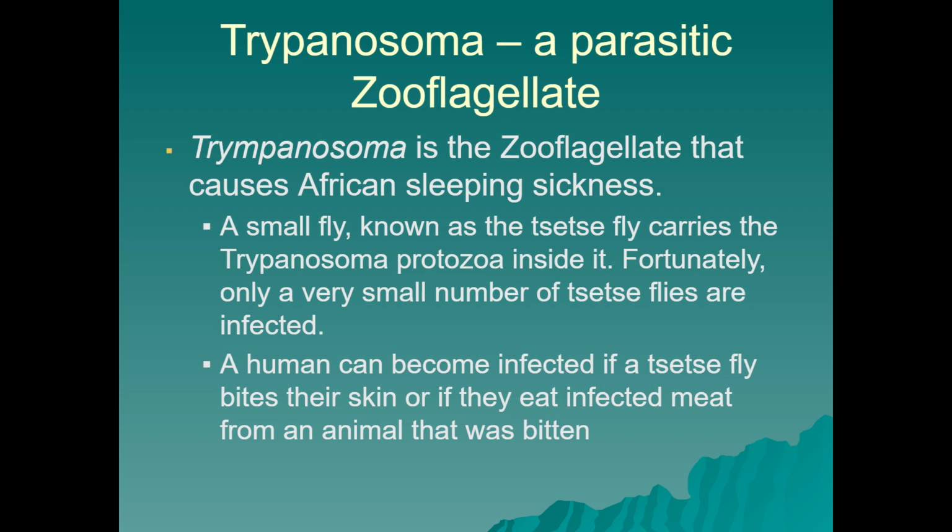So speaking of one type of parasitic zooflagellate, we have here Trypanosoma. Trypanosoma is a zooflagellate, an animal-like protist with a flagellum, and this one tends to be passed to humans by insects. Specifically, the African tsetse fly can carry Trypanosoma protozoa inside of it, and then when they land on and bite humans, they can pass the Trypanosoma protozoa to the human. And that's how humans can become infected if they're bitten by the insect carrying it. They can also become infected if they eat infected meat from an animal that was bitten and had the Trypanosoma in it.